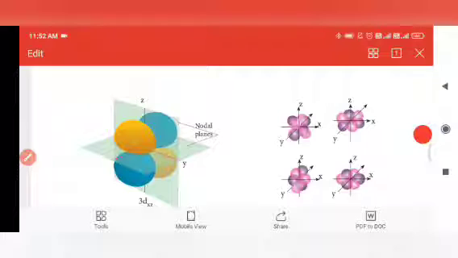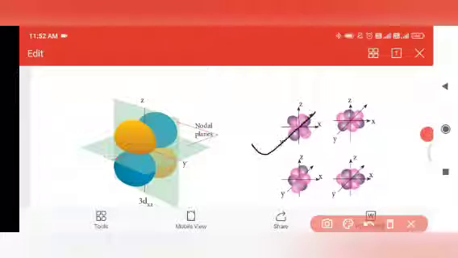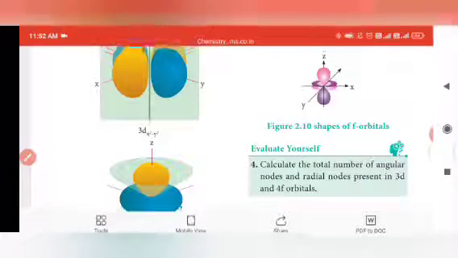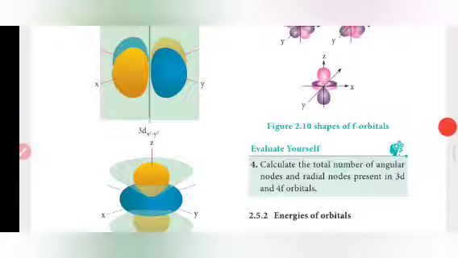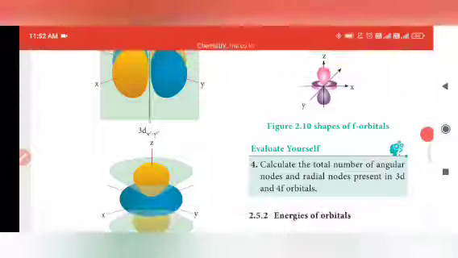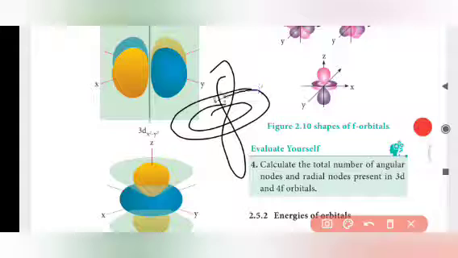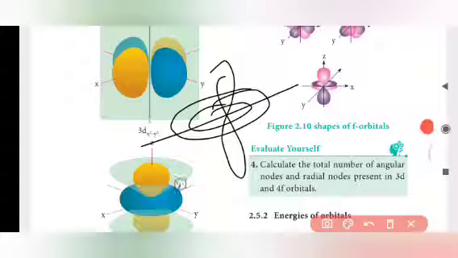By seeing this diagram we can find out the number of nodal planes along the x axis and y axis in a d orbital and in an f orbital. This is the structure of f, like this, along the x axis.